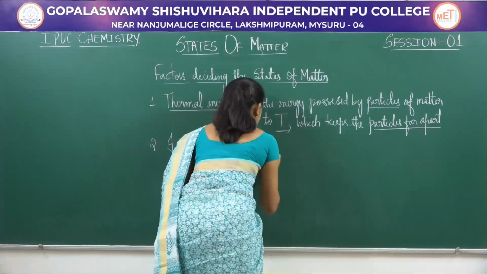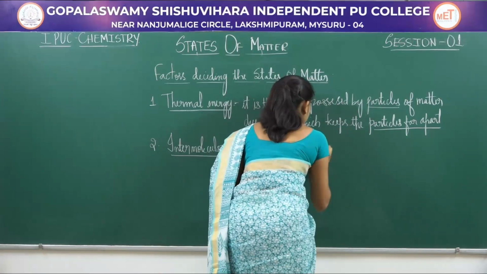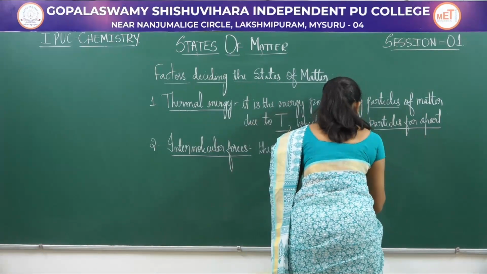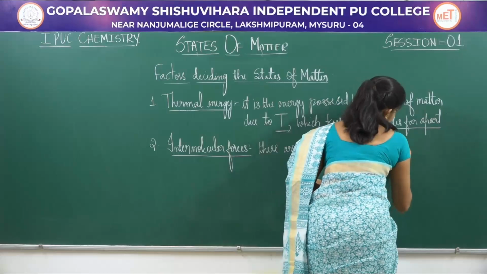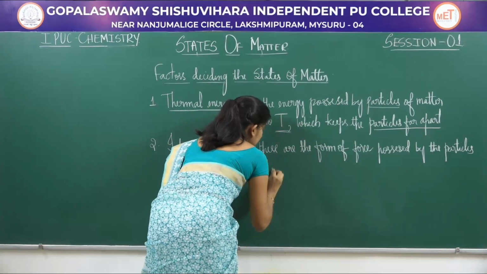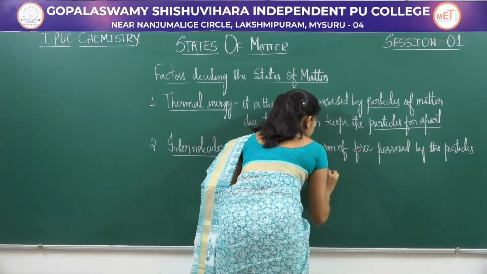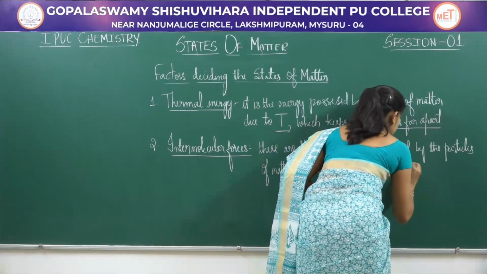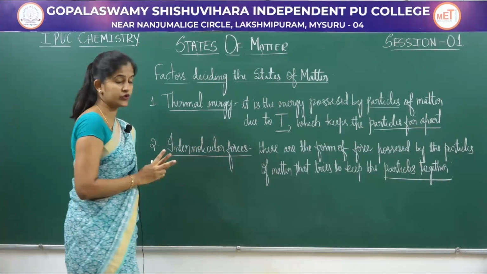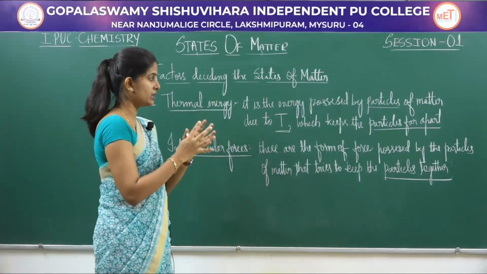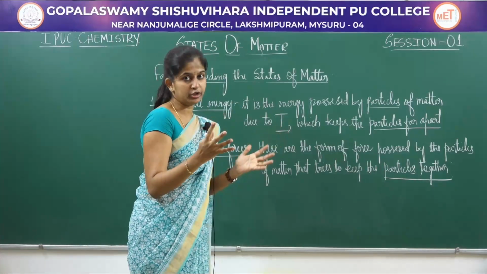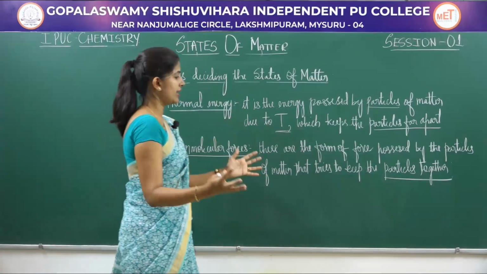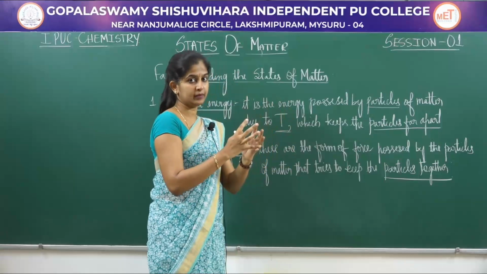So these are the forces possessed by the particles of matter that try to keep the particles together. So there are two opposite forces. One tries to keep molecules or particles far apart. The other tries to keep the particles together.